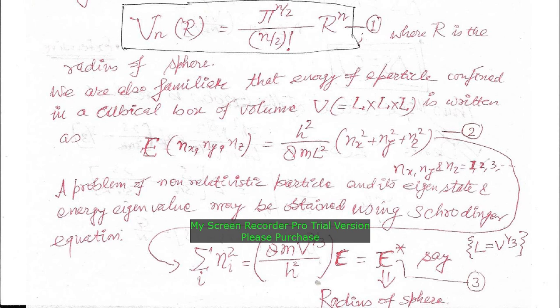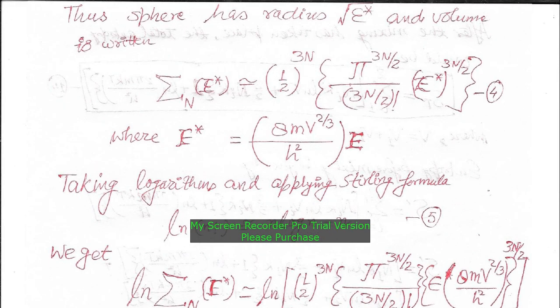So, this parameter E is multiplied with a constant coefficient for a given box of dimension L or volume capital V. So, this term turns out to be constant, a factor which is multiplied with energy. So, we get a reduced value of energy, E star. For E star we would like to calculate the number of possible microstates. This number of microstates we can calculate using the idea of volume for an n dimensional space.